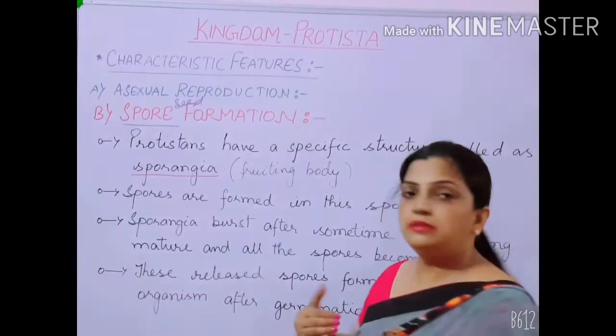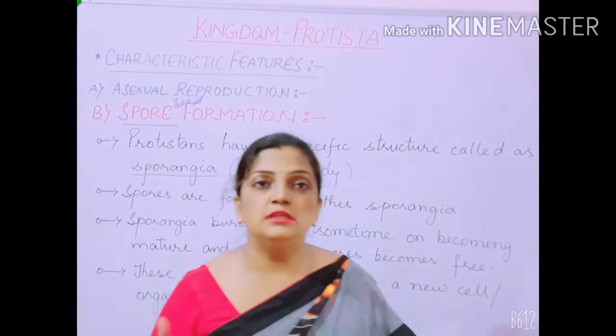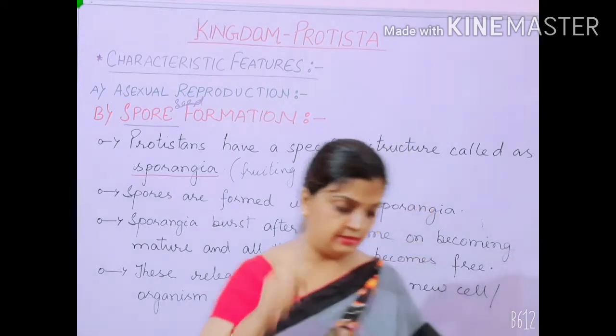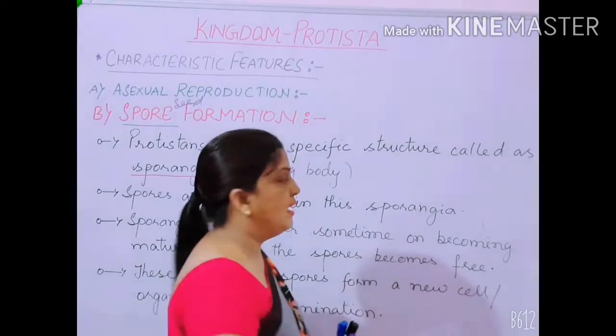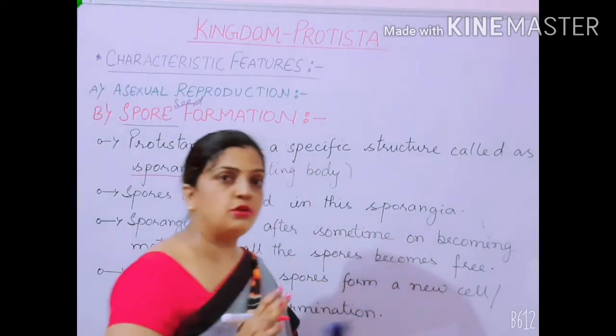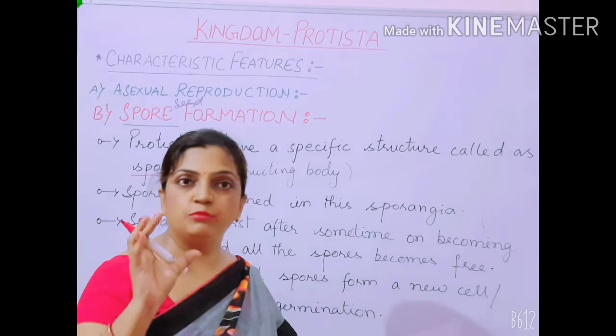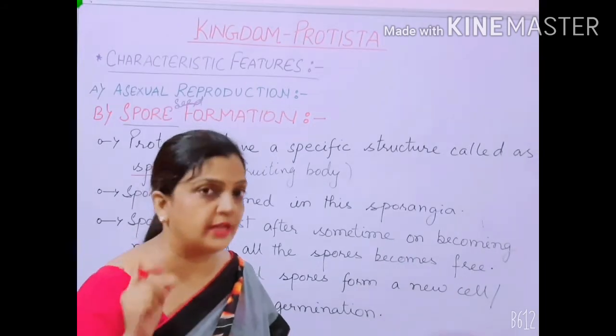Now let us see what the structure of sporangia is and how the spores are formed within it. Suppose I am not going to draw the whole structure of the organism, I will just explain the fruiting body, the structure of sporangia.